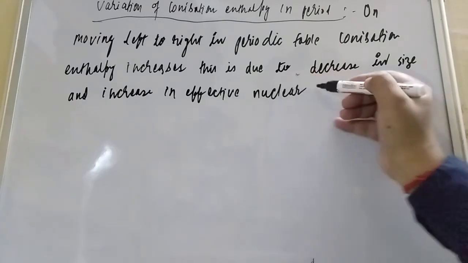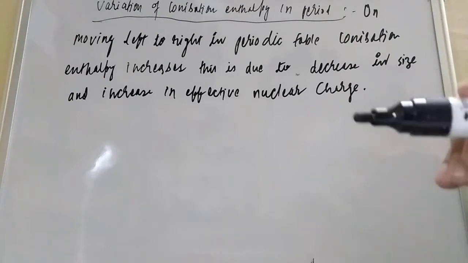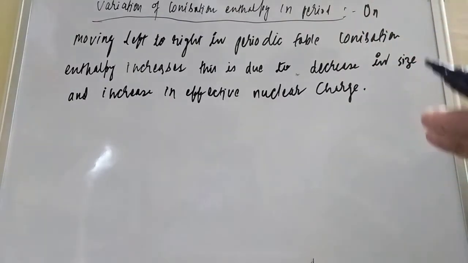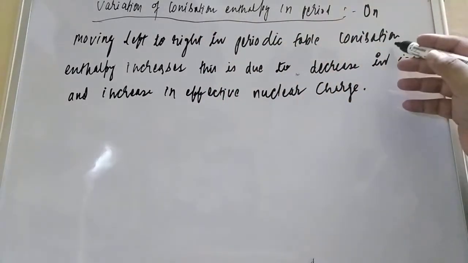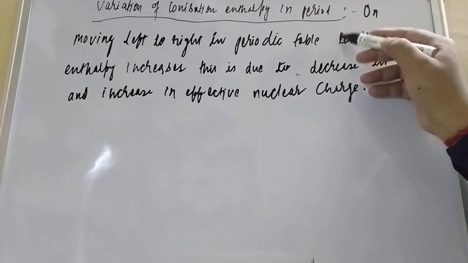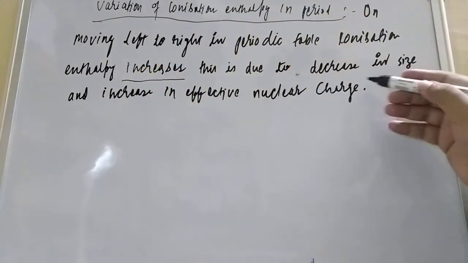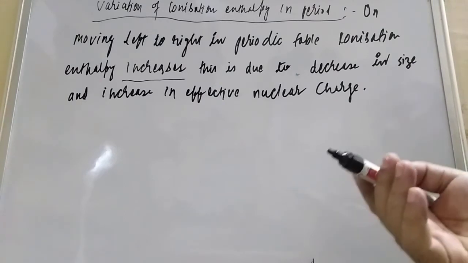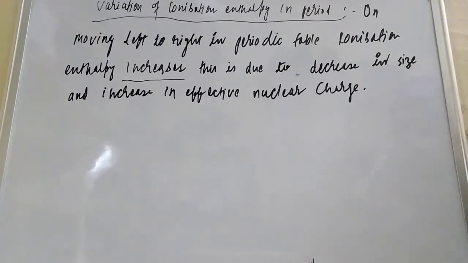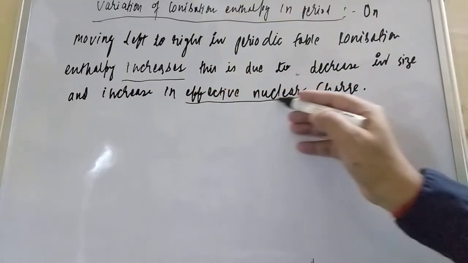I will explain what the effective nuclear charge is. Firstly, try to understand what is happening. Keep in mind that when you are moving left to right in the periodic table, ionization enthalpy increases. This is due to decrease in size, as we already studied the variation of atomic radius in the period and group, and increase in effective nuclear charge.